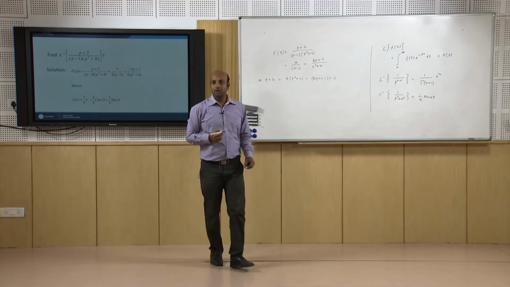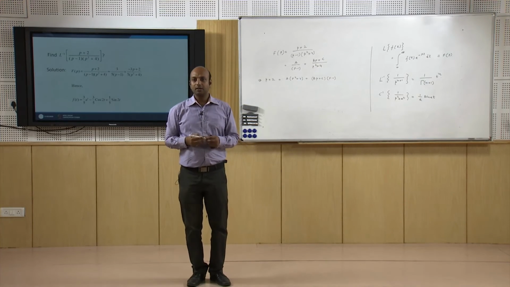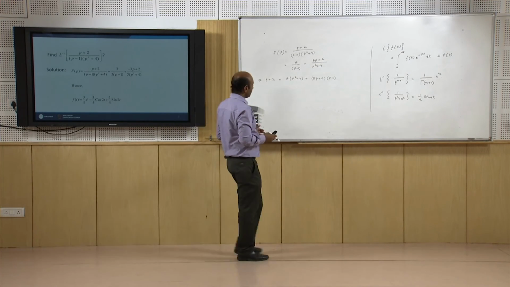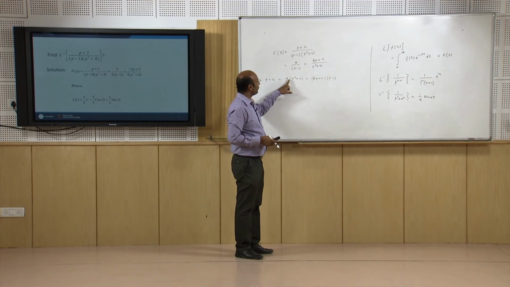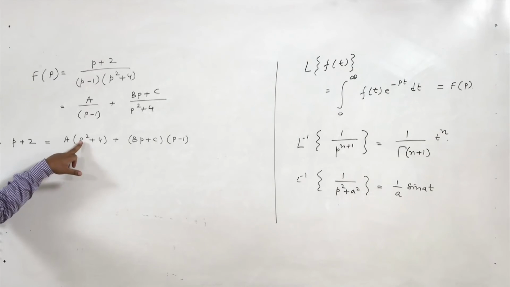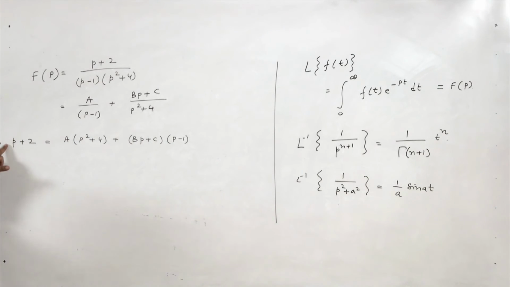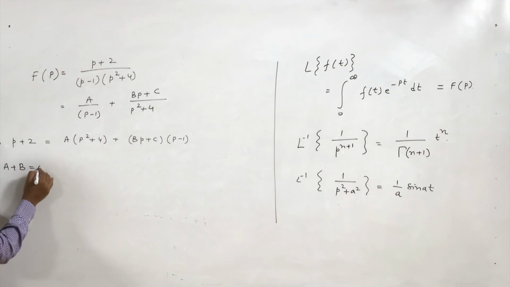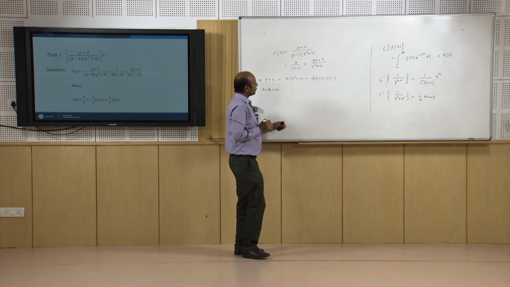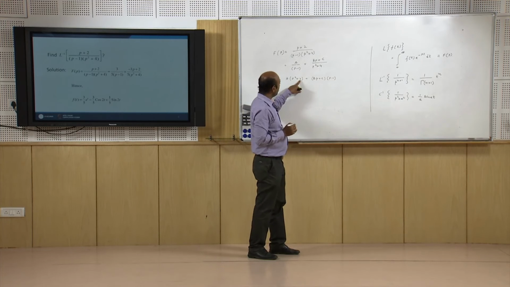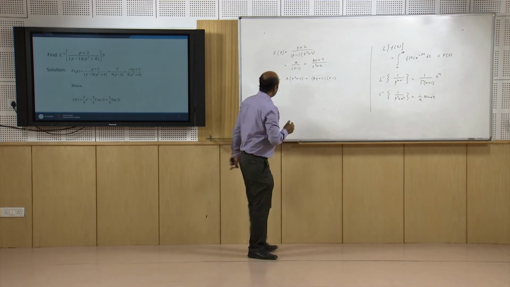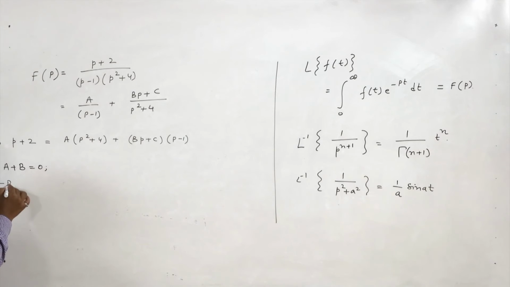Now, we have to compute the values of A, B and C first. We compare the coefficients from both sides. The coefficient of p square is A here and B here, and there is no p square term on the left, so A plus B is 0. The coefficient of p on the left is 1, and on the right it is minus B plus C, so minus B plus C is 1.